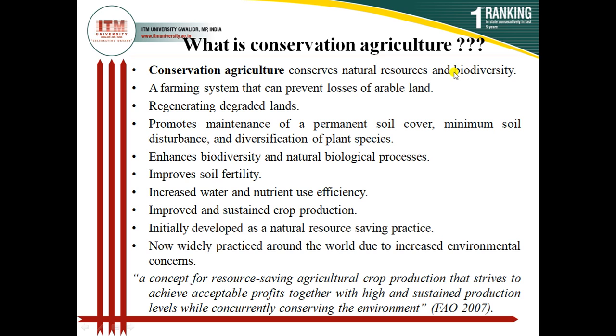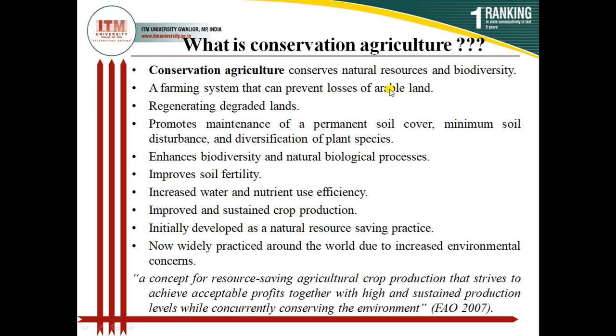Again we can say it in another word, that conservation agriculture is eco-friendly agriculture. Yes, you can say it like this. Conservation agriculture means to conserve. You have to do agriculture. I am not saying don't do agriculture to conserve the natural resources. You have to do agriculture, but do it so that natural resources can be conserved and biodiversity can be conserved. So it is a farming system